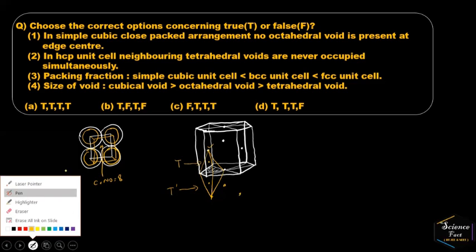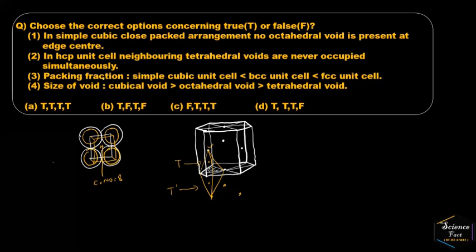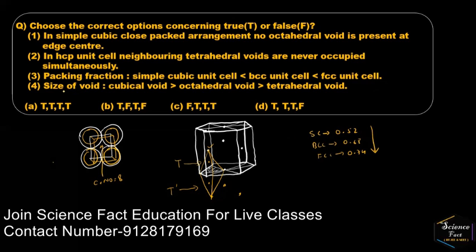What about the third statement, packing fraction? Of course, we know that for simple cubic, packing fraction is around 0.52. For BCC system, it is 0.68, and for FCC system, it is 0.74. So from top to bottom, it is increasing, and the order given is the same. That is why the third statement is also correct. What about the size of void? Is it the correct order? Yes, it is also correct.